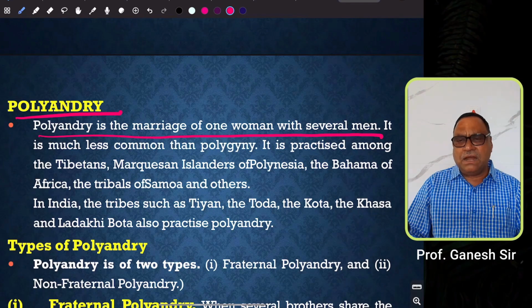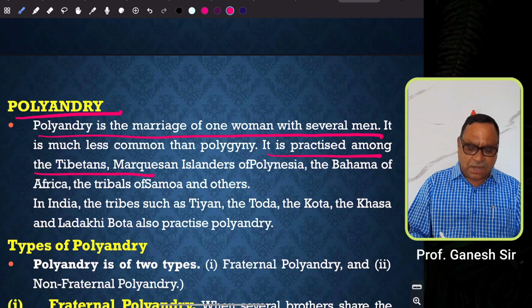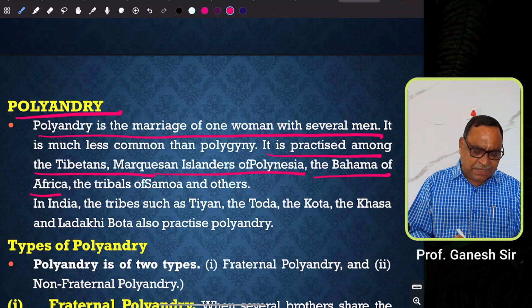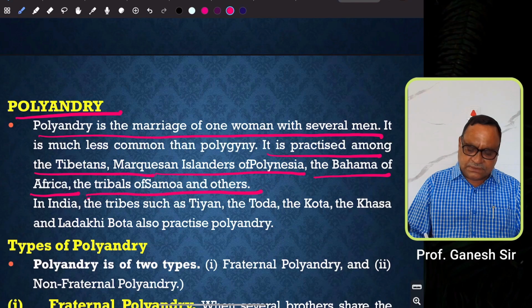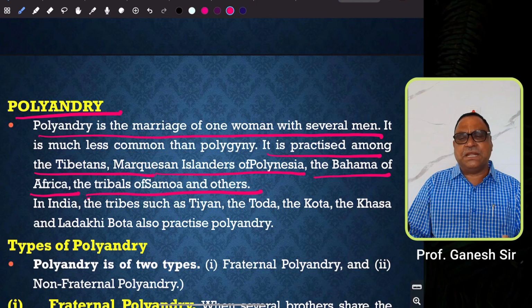That means polyandry is a form of marriage in which a woman is permitted to marry more than one man. It is much less common than polygyny. It is practiced among the Tibetans, Marquesan Islanders of Polynesia, the Bahama of Africa, and the tribals of Samoa. These are the examples from outside India. So the Tibetans, the tribes in Polynesia, and the Bahama tribe in Africa.